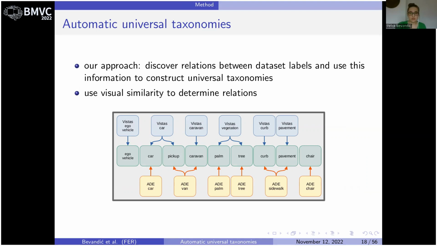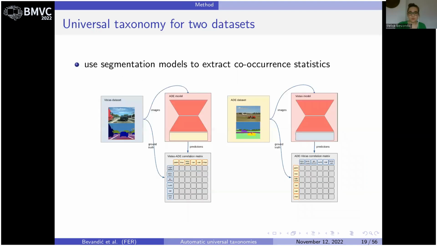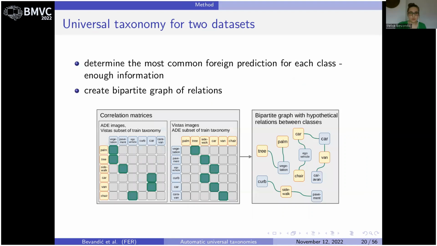To discover dataset relations, we will rely on visual similarity, which we will determine based on co-occurrence statistics between ground truth labels and foreign segmentation model predictions. For each ground truth class, we will identify the most common foreign prediction and use it to construct a bipartite graph of potential relations.